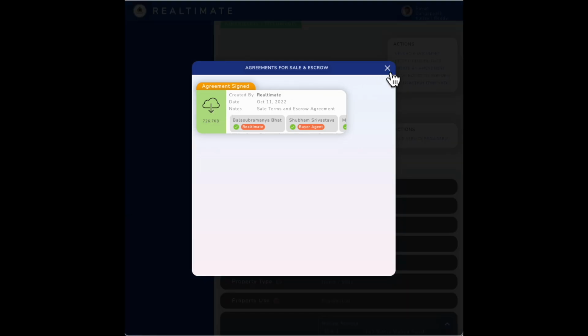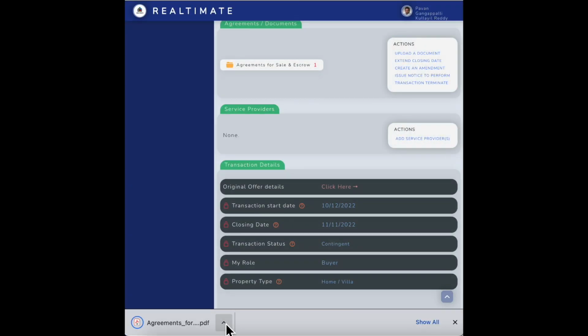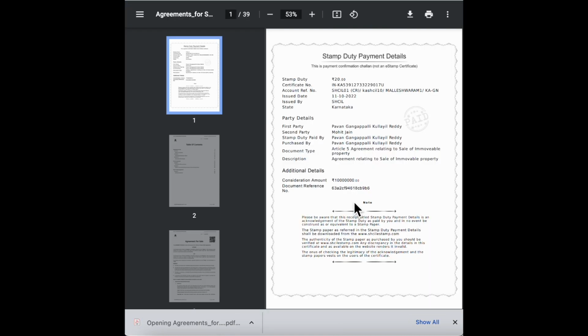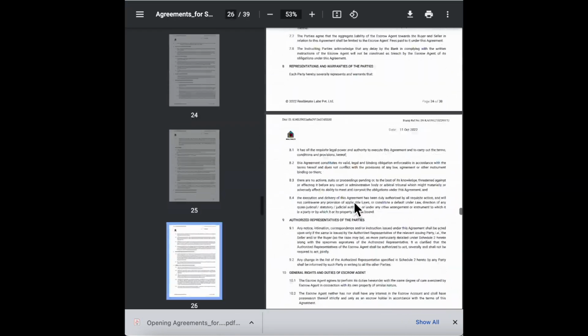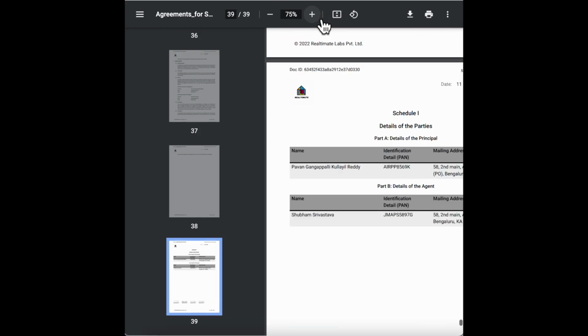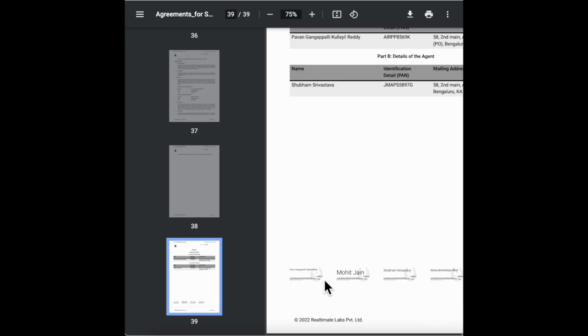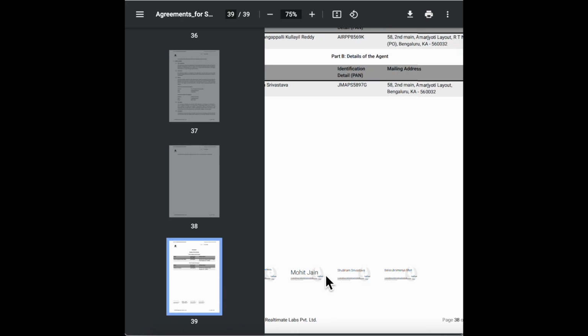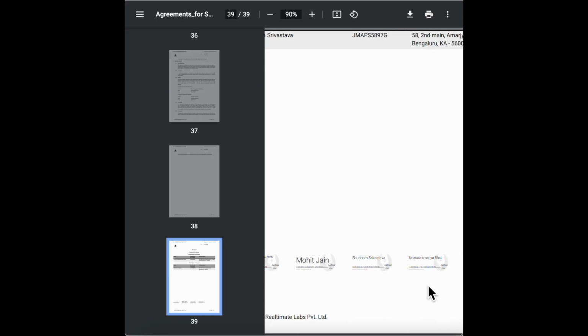Let's take a look at the agreement. And when you open the agreement and scroll all the way to the last page, you'll notice that there are now 4 signatures. The buyer, which was me, had signed a while ago, and then the seller as well as the agent, plus Realtimate has signed it because the escrow agreement is a tripartite agreement.